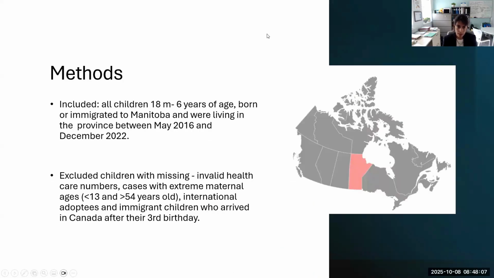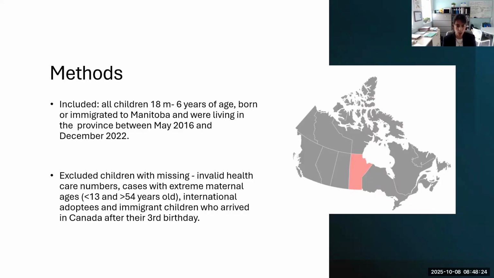So we included all children 18 months to 6 years of age that were born or had come to Manitoba and were living in the province during the study period, but we excluded those with missing or invalid healthcare numbers because we then couldn't link them and couldn't get the information on immigration that we needed.